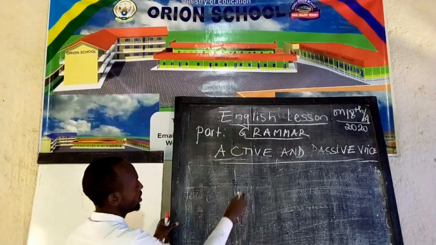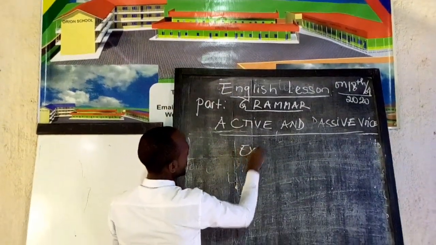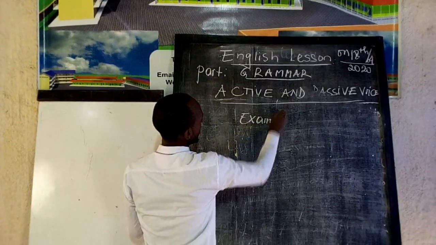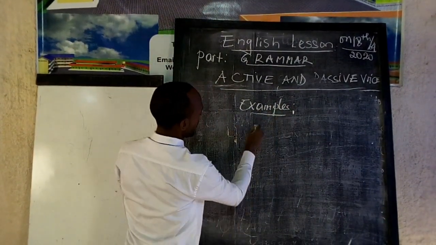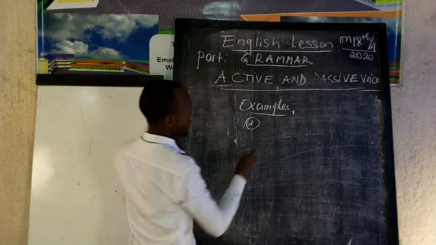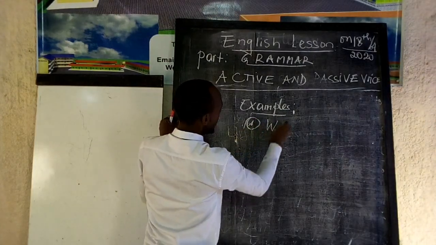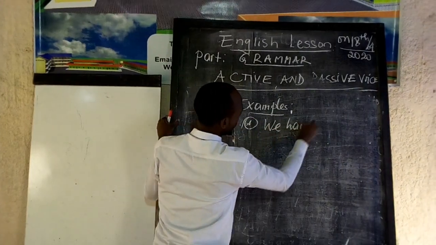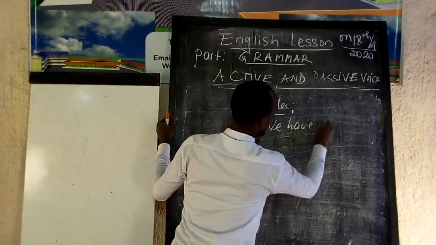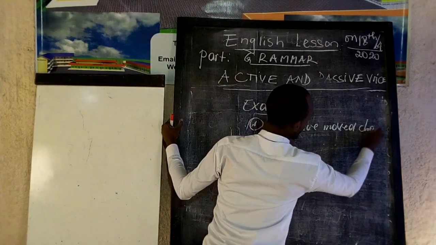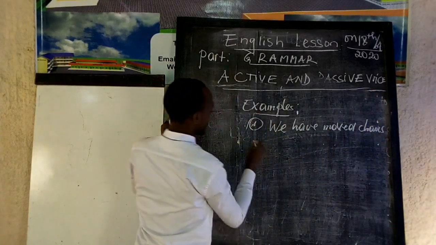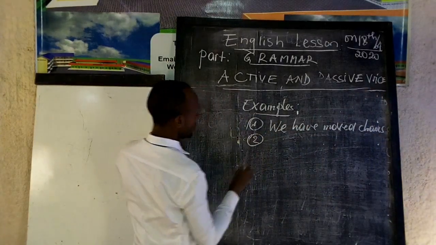I'm going to write. The examples below are in active voice. Example number 1. I said that we have moved the chairs. Second one,